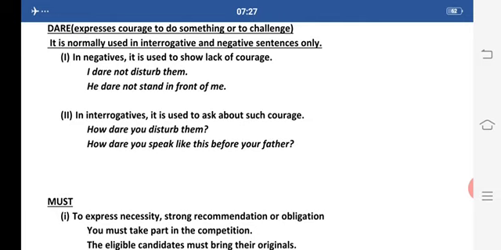How dare you disturb them? Now here I am asking about how you did such a daring act. How dare you speak like this before your father? Now again used to ask about such courage which you have shown.